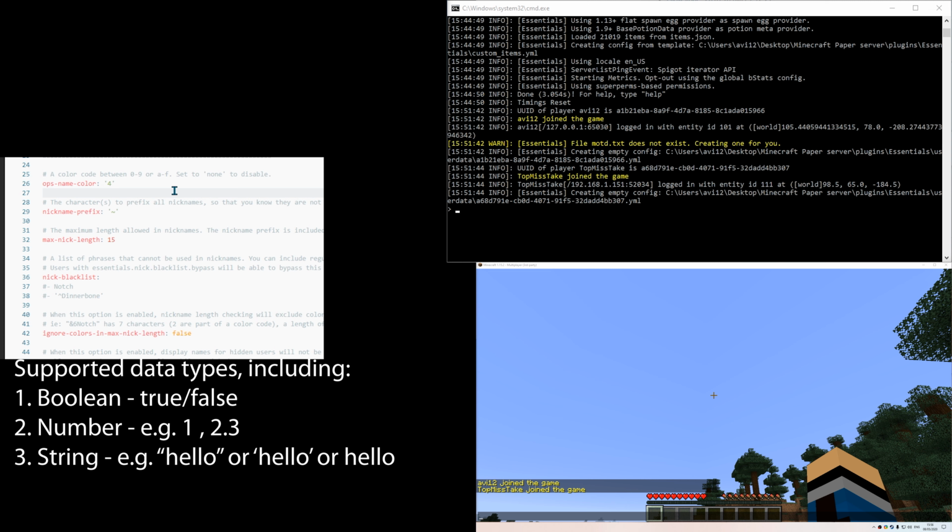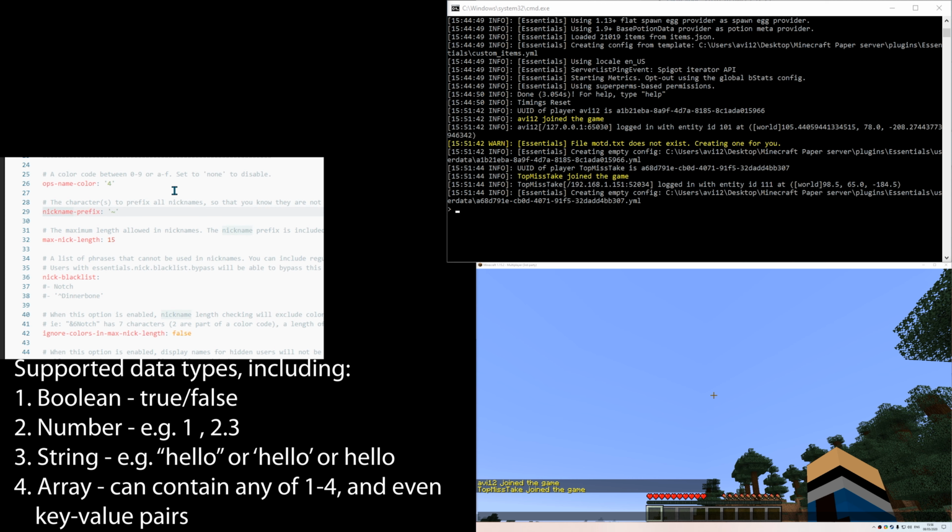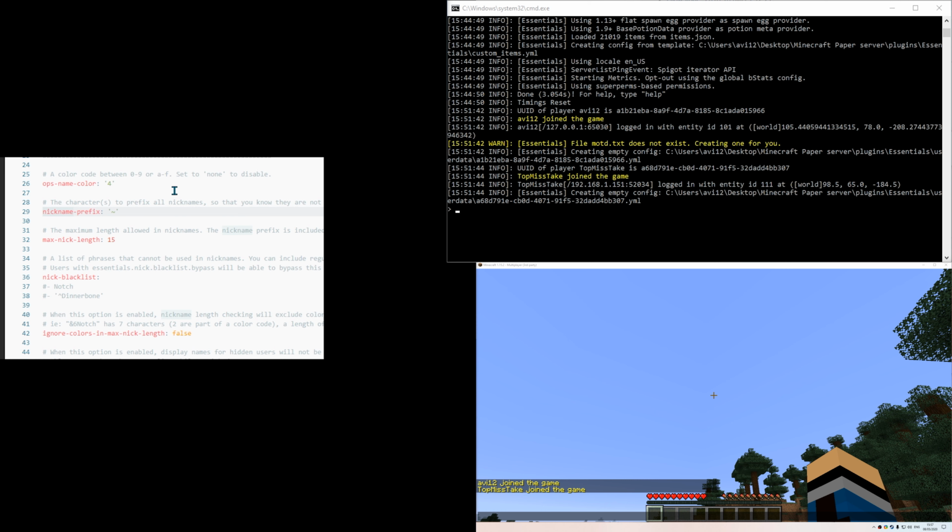In the case of YAML, such sequence can be surrounded by single quotes, double quotes, or not be surrounded by anything. And array, which can contain multiple values of what I just said. It can also contain arrays inside it, as well as key value pairs. For example, let's take a look at nickname prefix. Even without reading the comment above it, I can tell that it will control the prefix that will be used on players who change their name using the nickname command.